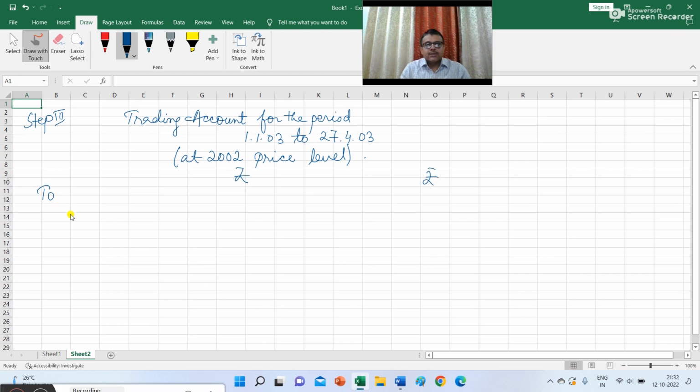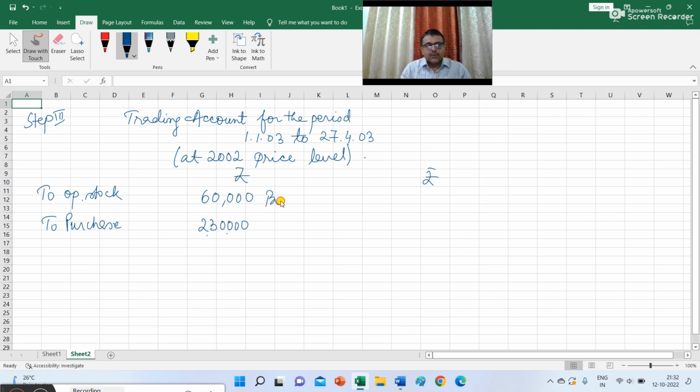We have to record the closing stock of the previous year as opening stock of the current year. So this will be rupees 60,000, and this 60,000 is valued at cost. Now it is given in the question that the purchase from 1st January 2003 to the date of fire is rupees 2,30,000. So I can write here purchase 2,30,000.